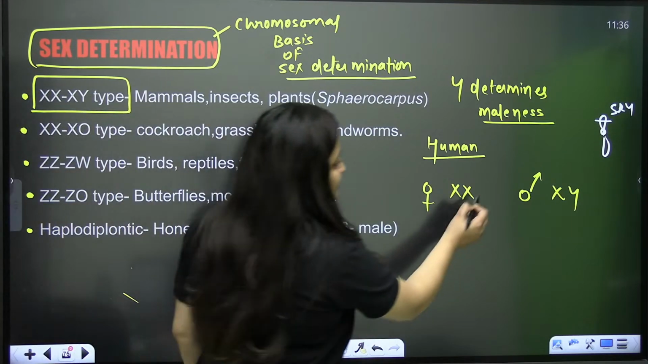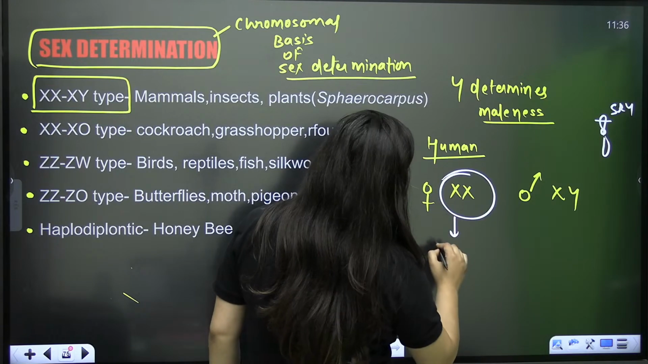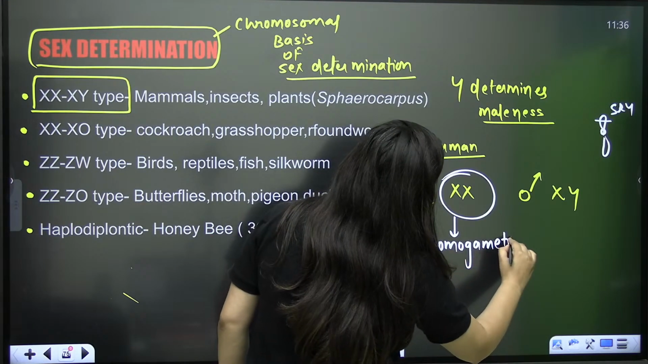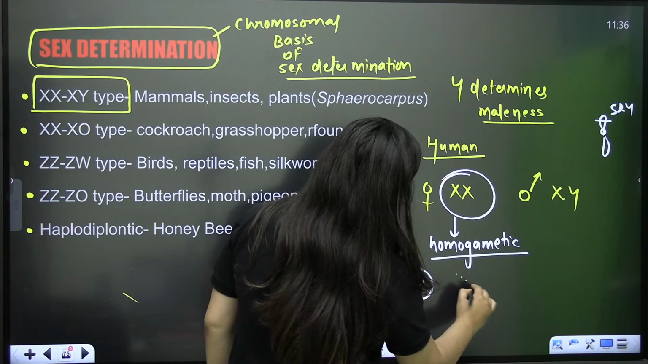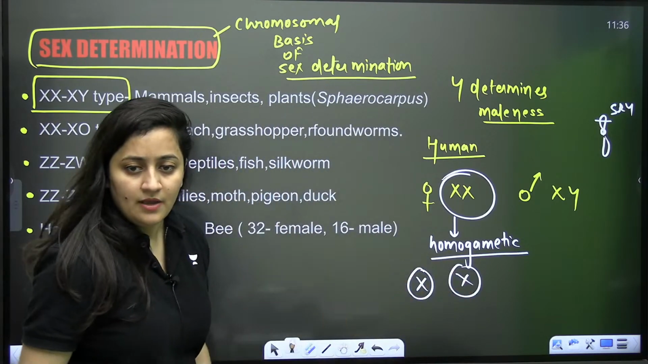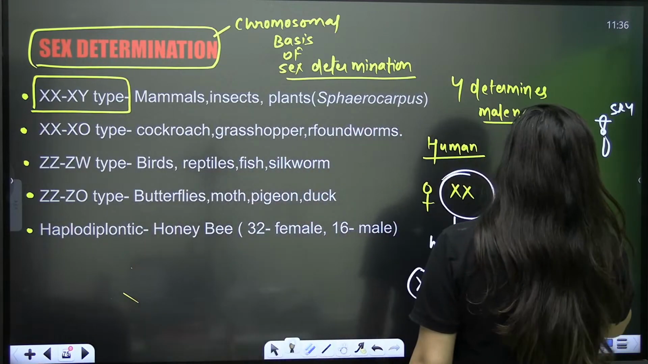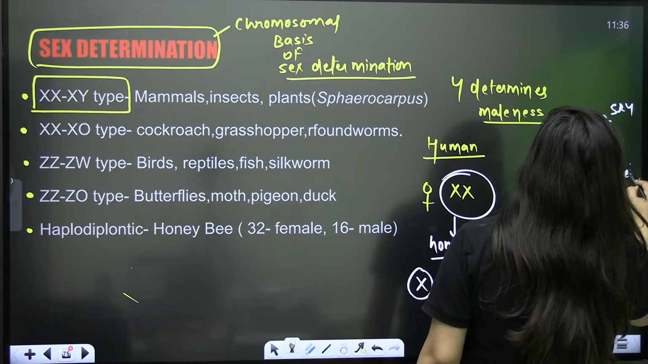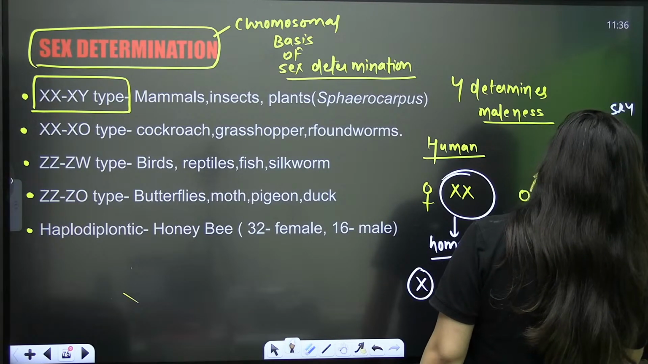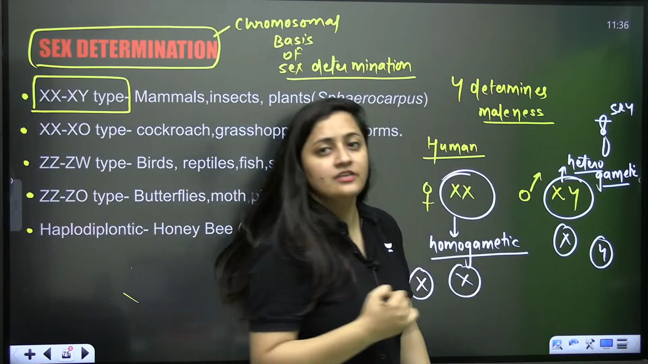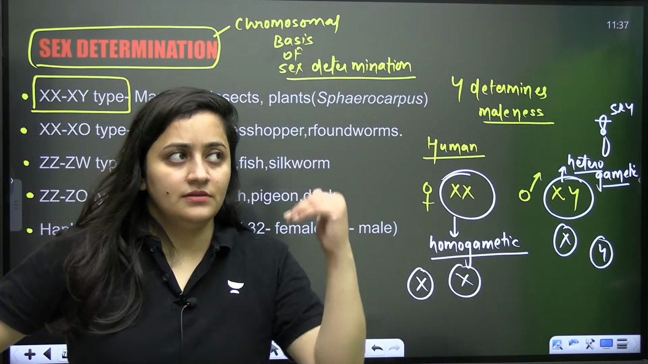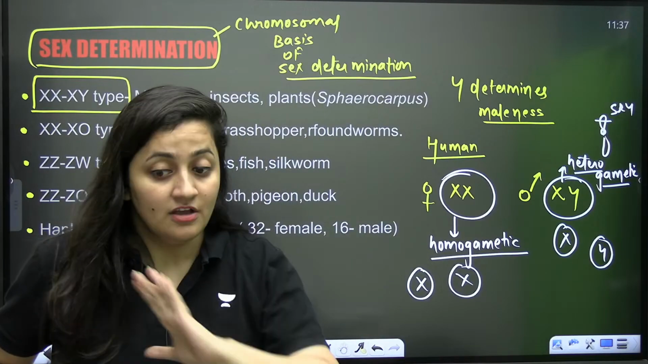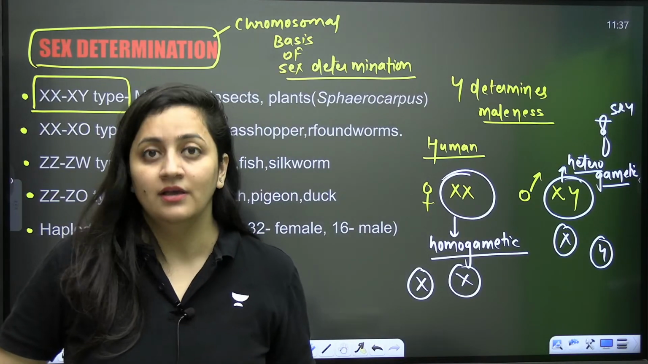You know that females are XX, which means females are homogametic. Females form the same type of gametes, each with an X chromosome. But males are XY, so they are heterogametic. Different types of gametes are formed: one will have X, another will have Y. So in humans, whether the child will be male or female depends upon the male gametes. Females are not responsible for it.